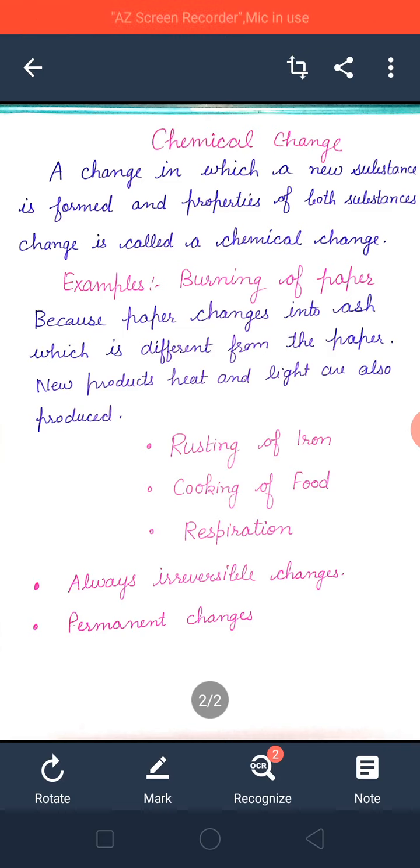If we ask you about melting of wax, then it is a physical change. But burning of wax is a chemical change. Clear? Yes, beta. Okay.